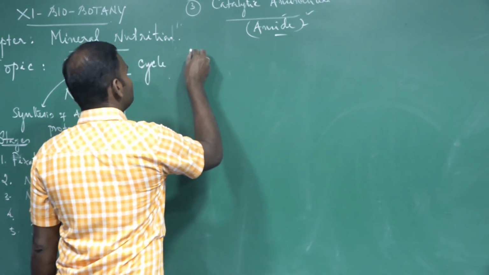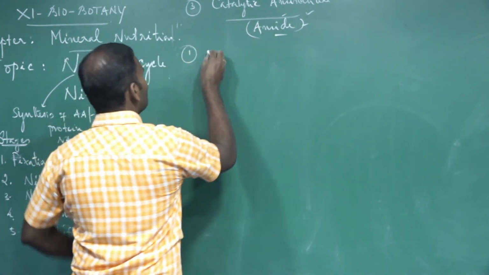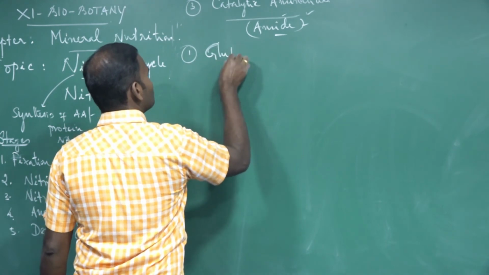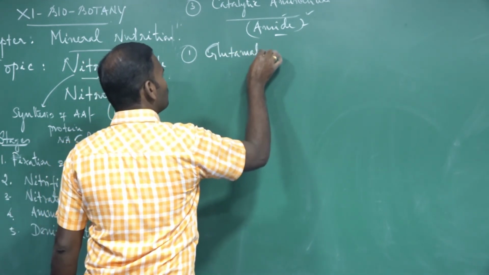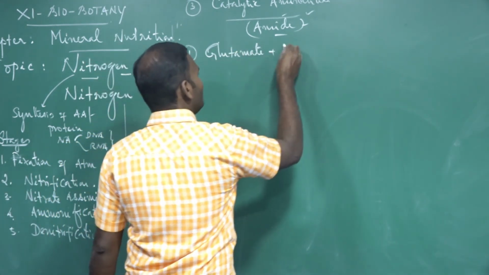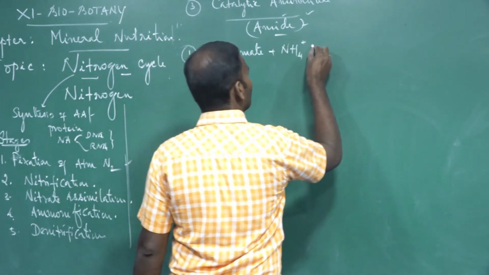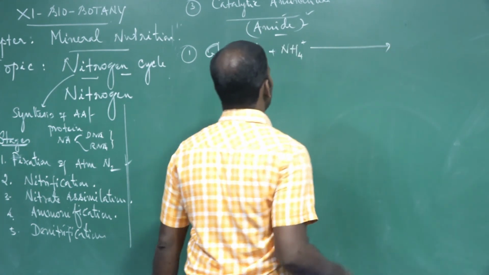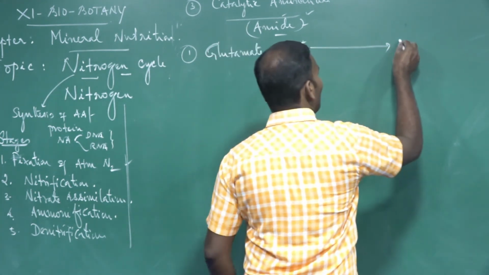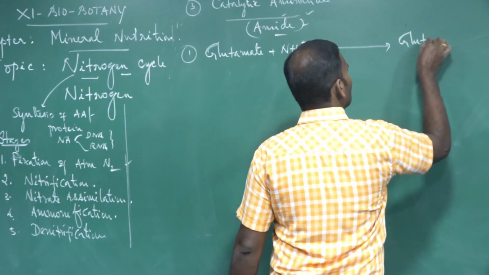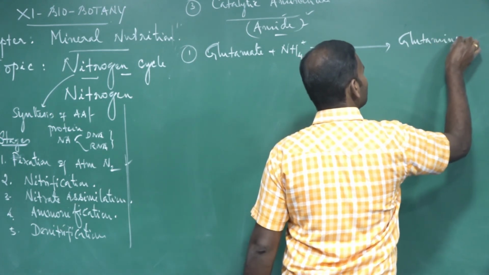The first step: glutamate, the amino acid, combines with ammonium ion to form glutamine.